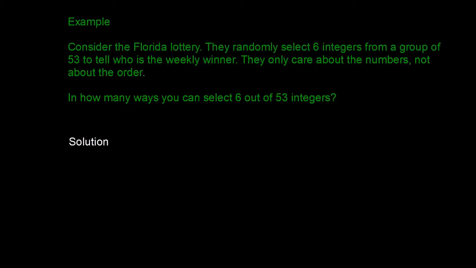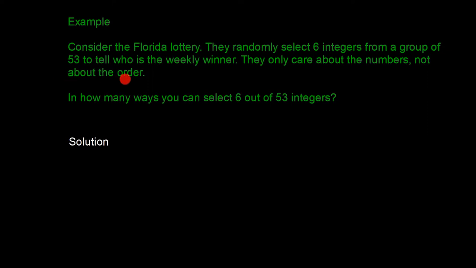So example, consider the Florida lottery, or any lottery. I believe they all behave in the same way. In the Florida lottery, they select 6 integers from a group of 53 to tell who is the weekly winner.